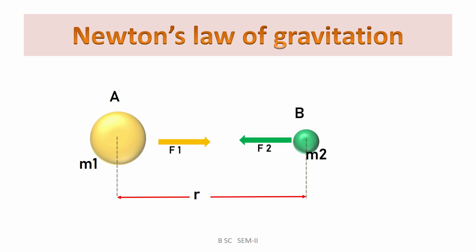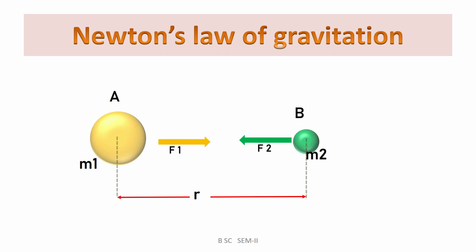Newton's law of gravitation deals with the force of attraction that exists between various material bodies. Consider two material bodies A and B having the masses m1 and m2. These bodies are separated by the distance r between their centers. Then, according to Newton, these bodies will attract each other by some force. It means that body A will attract body B by some force F1.